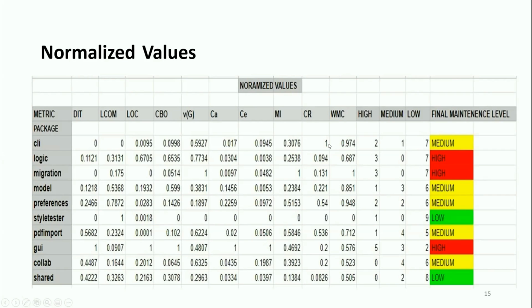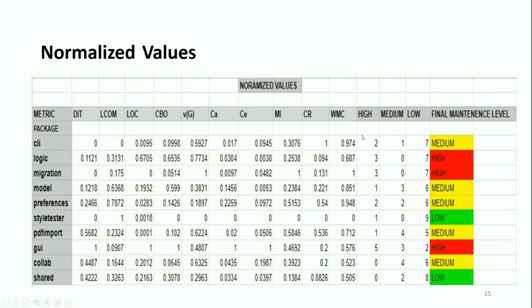The data values which are greater than the 66th percentile are considered as high level maintenance packages. The data points which lie below the 33rd percentile are considered to be low level maintenance packages, and between 33 and 66 are considered as medium level packages. Then we thought of considering a mode between these three classifications, but then we found out that this thing should be done manually.